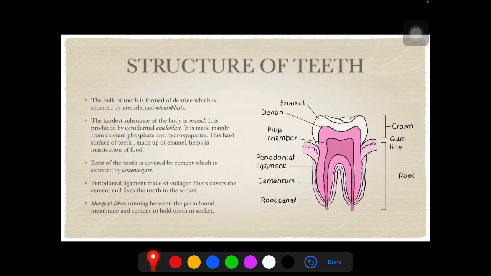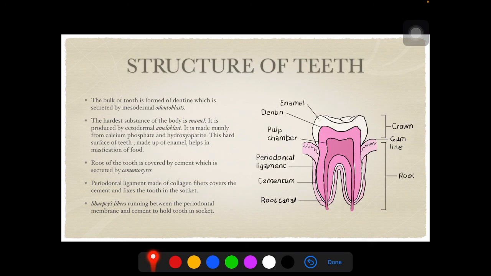Talking about the structure of teeth, the bulk of the tooth is formed of dentine, which is secreted by mesodermal odontoblasts. That means those odontoblasts which are mesodermally derived. Odontoblasts are the dentine secreting cells. The hardest substance of the body of the tooth is enamel. It is produced by amyloblast. So enamel is produced by amyloblast and dentine is produced by odontoblast.